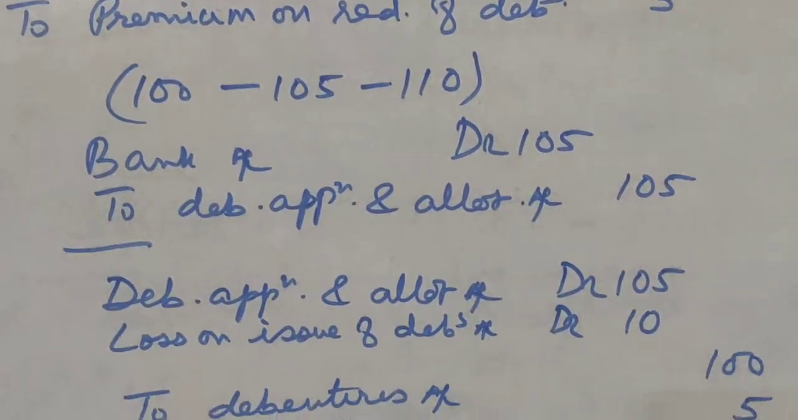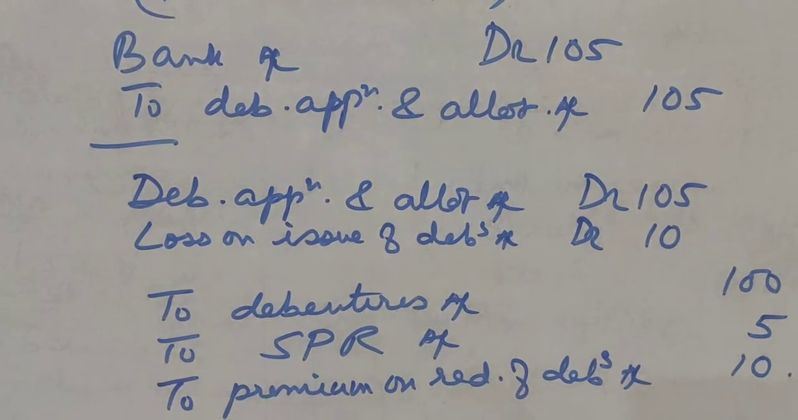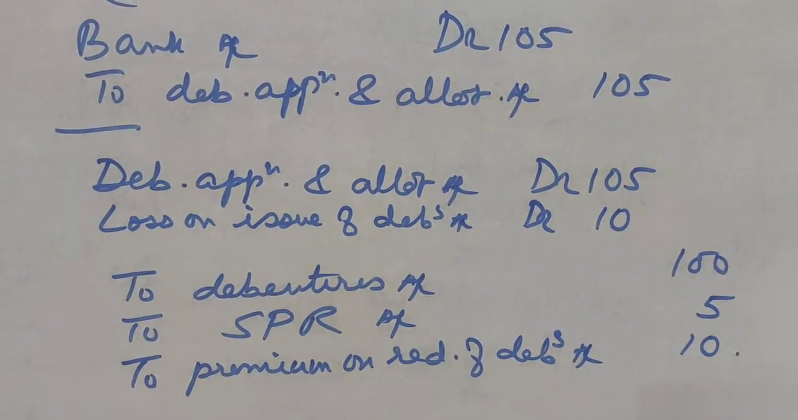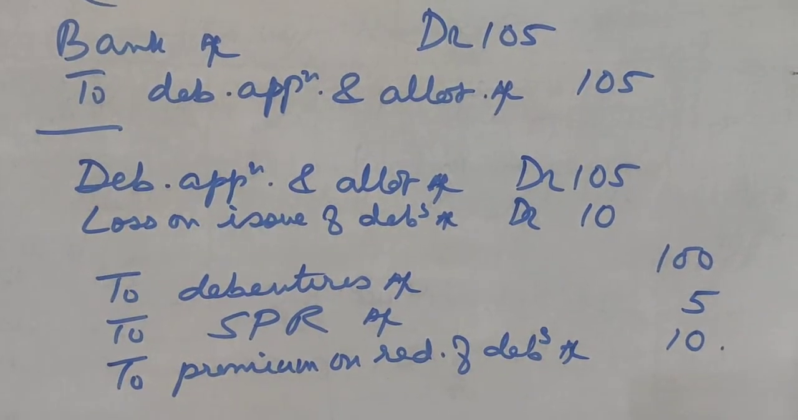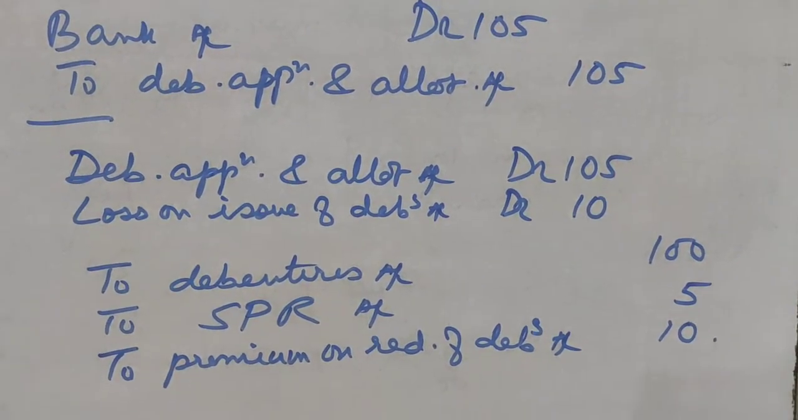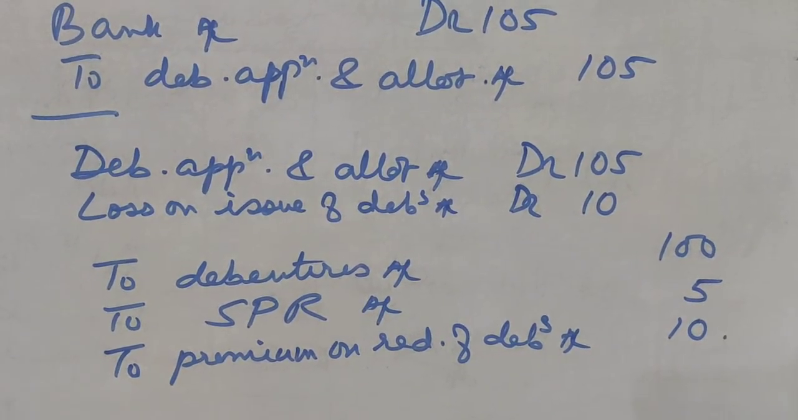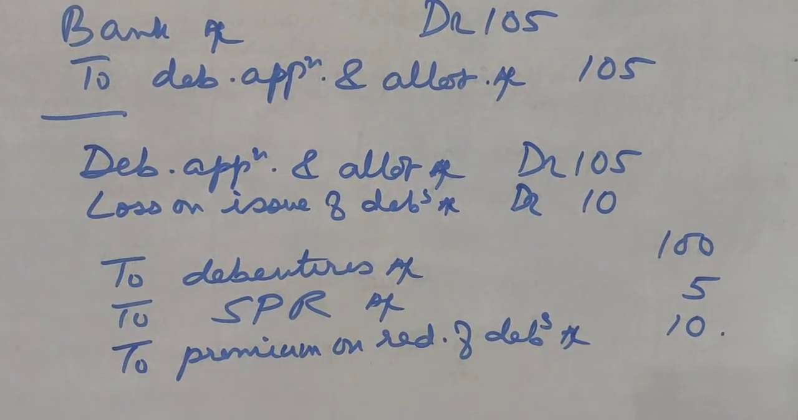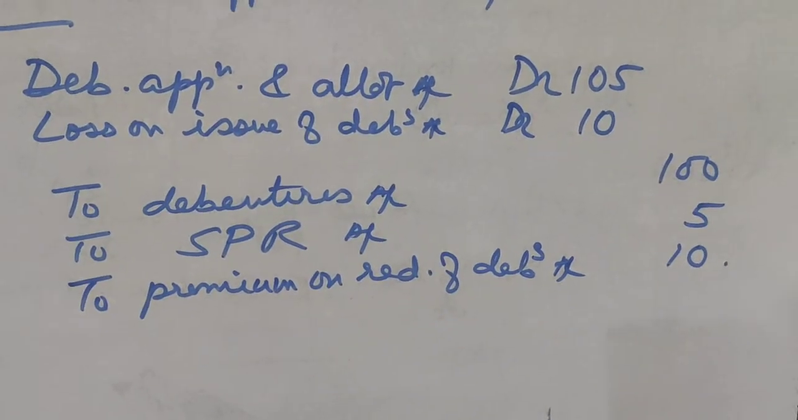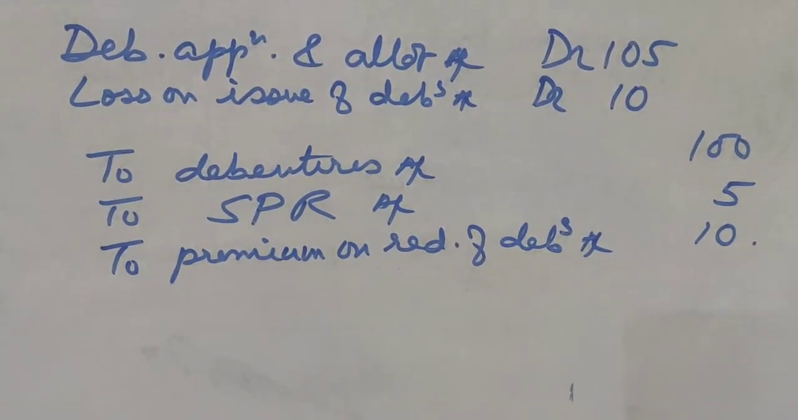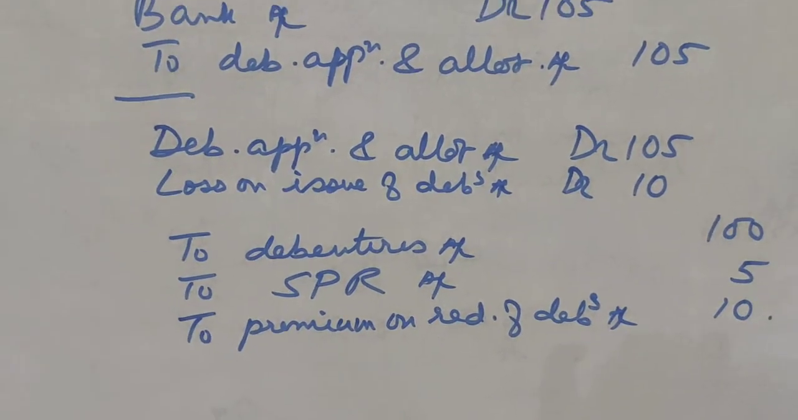Now this premium on redemption of debentures will be shown under the head non-current liabilities under the subhead long-term borrowings. Okay. So now another thing you must remember, that debentures cannot be redeemed at a discount, although a company may redeem its debentures by purchasing them in the open market at a discount. But as such, they cannot be redeemed at a discount. They may purchase it from the open market at a discount. Okay?